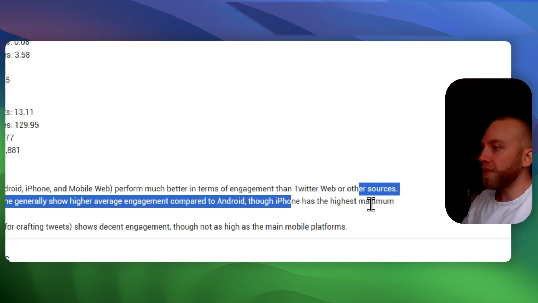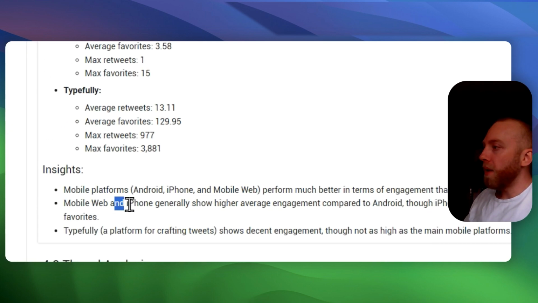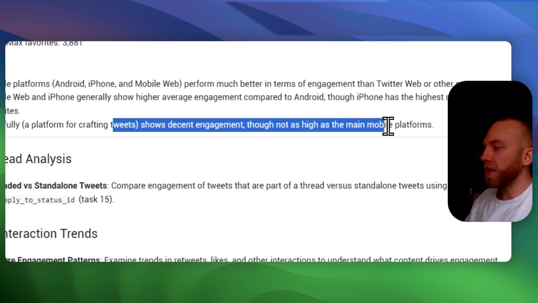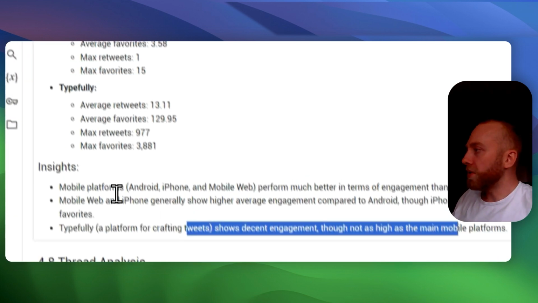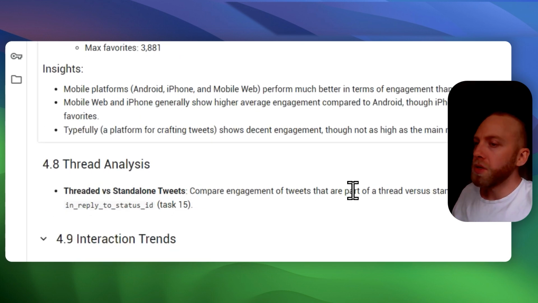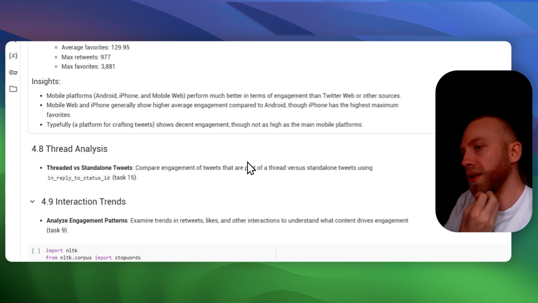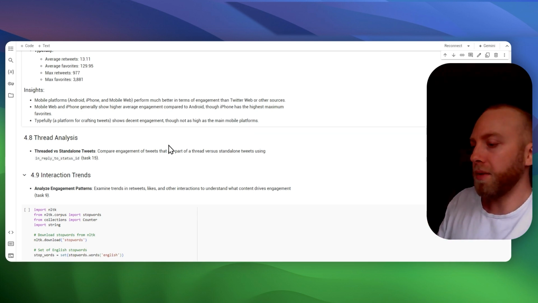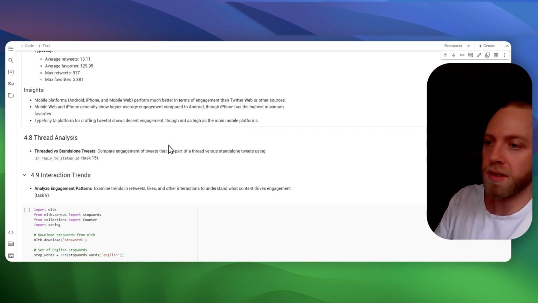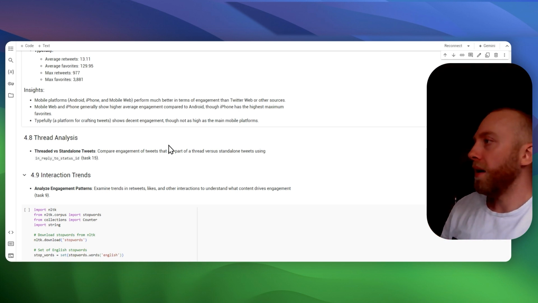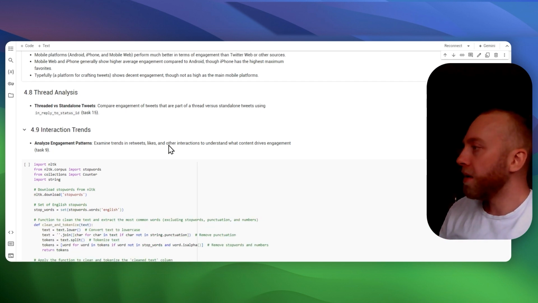So iPhone has the highest maximum favorites. Typefully shows decent engagement, but it's not as high as those mobile platforms he's posting from. So really, as long as he's posting quickly, if he gets a notification and thinks, okay, I should tweet about this, and does it on his phone, that's going to have the effect of getting higher engagement.